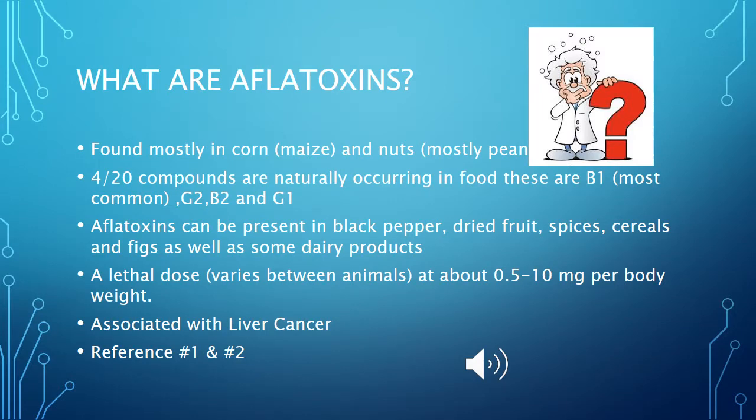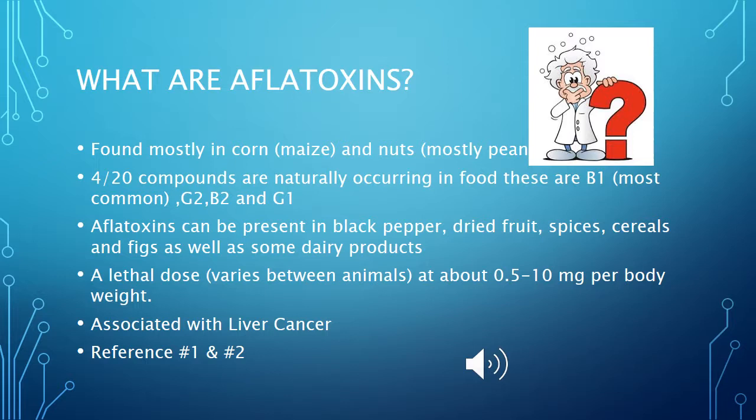What are aflatoxins? Found mostly in corn or maize and nuts, mostly peanuts. 4 out of 20 compounds are naturally occurring in food. These are B1, which is the most common, G2, B2, and G1. Aflatoxins are fungal toxins which are derived from some strains of Aspergillus flavus.